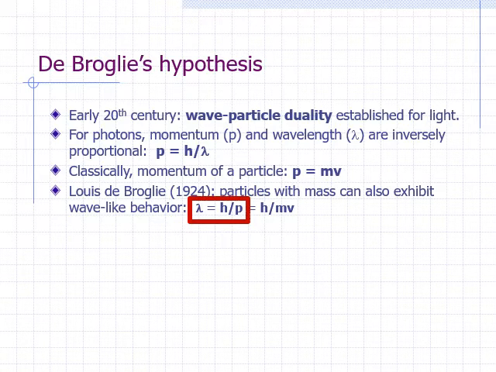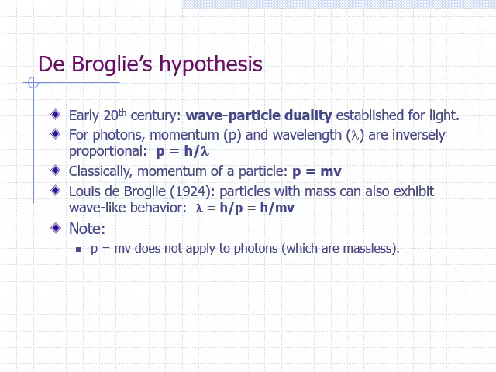However, for a particle with mass m and speed v, the momentum is m times v. So we can also say that the wavelength of a particle of matter is equal to h over mv. Note that mv is the momentum only for particles of matter. That is, particles with mass, not photons. Although photons are massless, they have non-zero momentum.